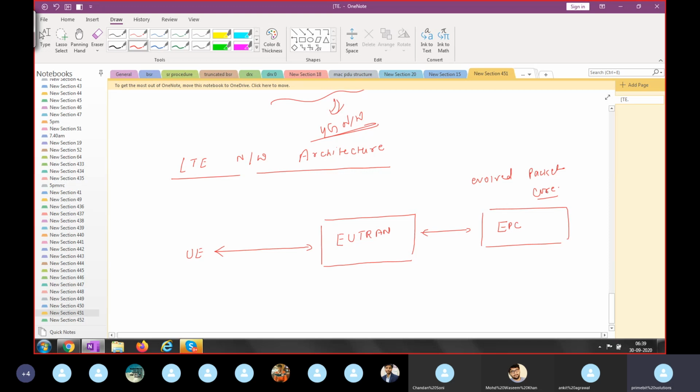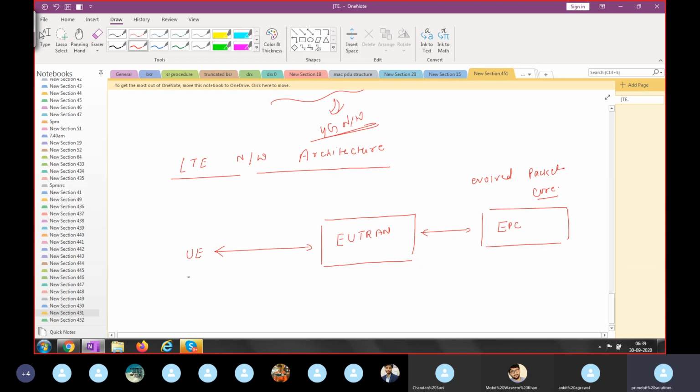So as I said, LTE is completely designed for the packet switch service, but that does not mean we cannot use voice services in the LTE network. We can use them, but for that we have different solutions that we'll see: CSFB, by using the existing legacy 2G/3G network, or by using packet switch services for transmission of voice, which is called VoLTE. But for the CS call, the LTE network does not have any element which will provide CS services. It's completely designed for PS services.